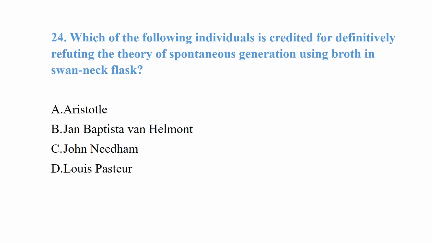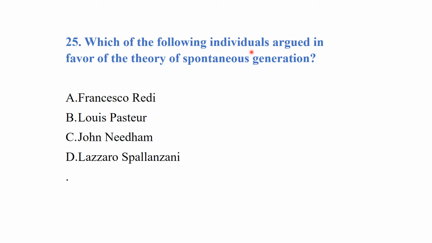Which of the following individuals is credited for definitively refuting the theory of spontaneous generation using broth in a swan-neck flask? Option A is Aristotle, Jan Baptista van Helmont, John Needham, or Louis Pasteur. So the best option is Louis Pasteur. Which of the following individuals argued in favor of the theory of spontaneous generation? Francesco Redi, Louis Pasteur, John Needham, or Lazzaro Spallanzani. So it was John Needham who argued in favor of the theory of spontaneous generation.